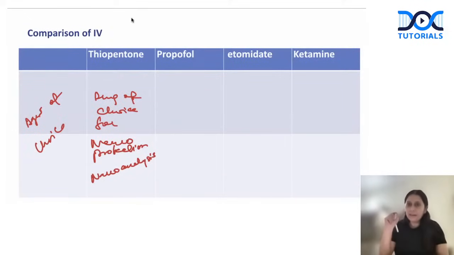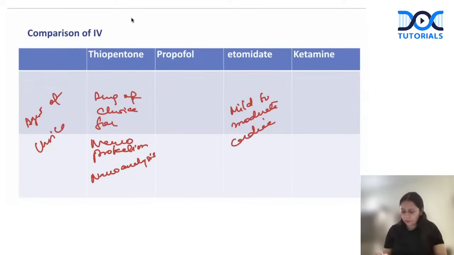Etomidate is a cardiostable agent. So it is agent of choice for patients with mild to moderate cardiac dysfunction. In a patient with cardiac dysfunction, I would go for etomidate. Etomidate is a good agent for cardiac surgery. What about ketamine? Ketamine is the best anesthetic agent for shock. In a patient in shock, ketamine is a sympathomimetic. It will increase the blood pressure and heart rate. So it is the agent of choice.